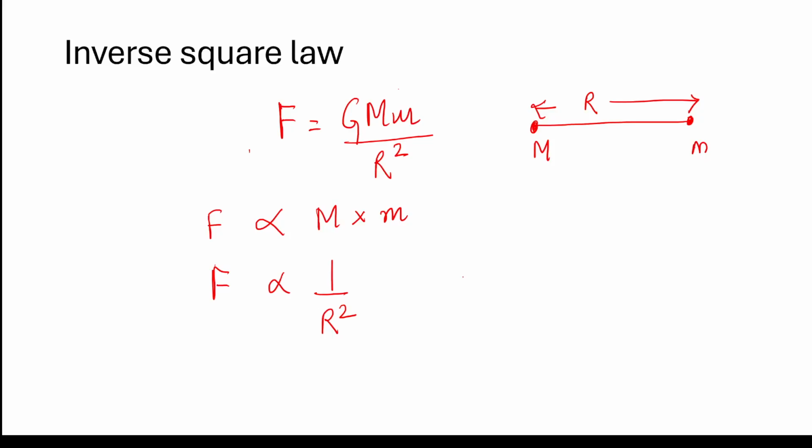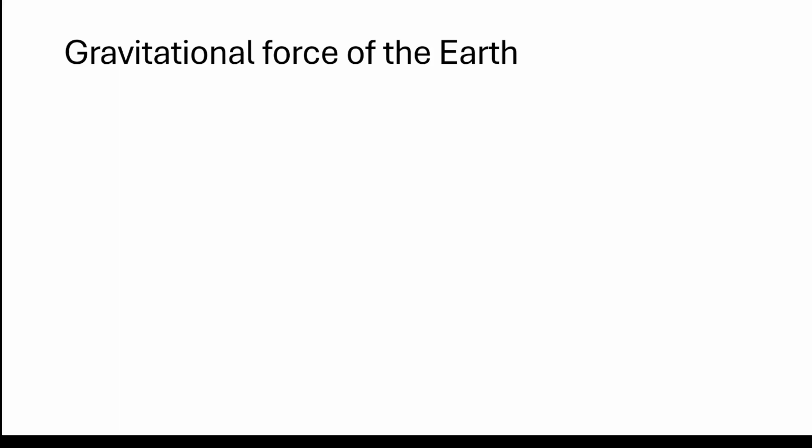Let's do some more understanding in this. Okay, I have the surface of my Earth, and then there is this famous Newton's apple. Imagine this is an apple.